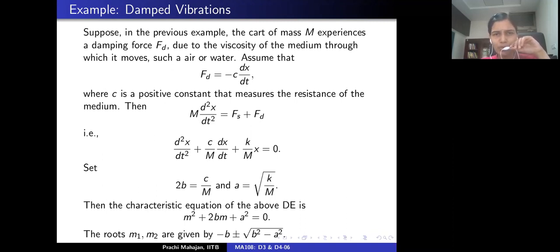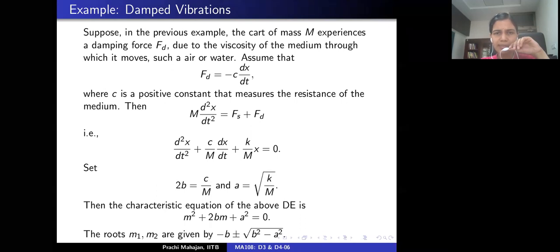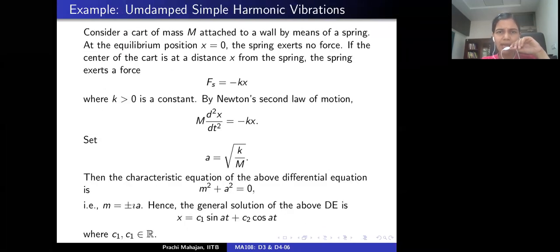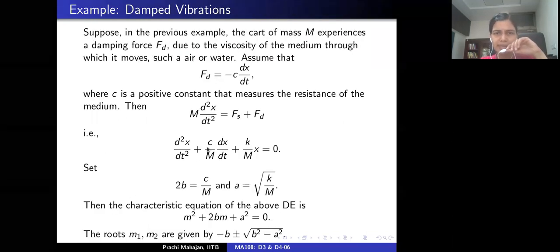The net force acting on this cart is given as m d square x by dt square, which is the damping force plus the spring term, minus kx, that appears here, right?